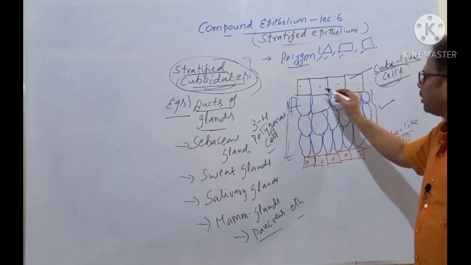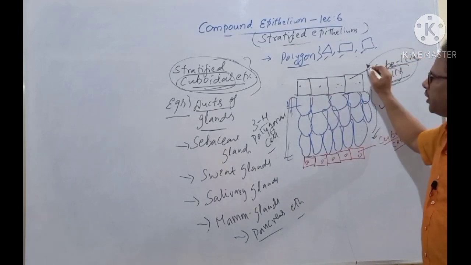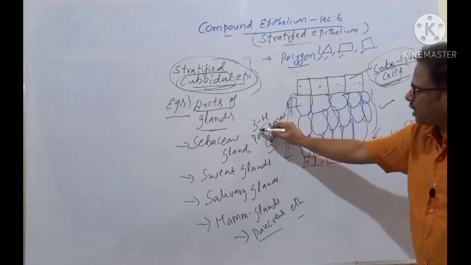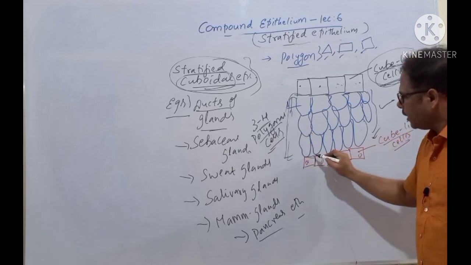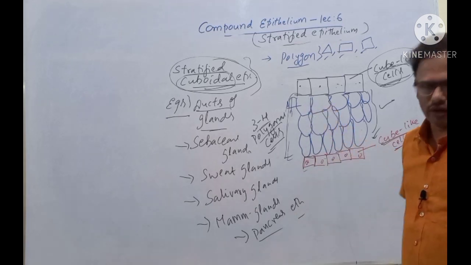What is stratified cuboidal epithelium? The uppermost layer consists of cube-like cells or cuboidal cells, that is why it's called stratified cuboidal. In the middle, as usual, the same thing, 3 to 4 layers of polygonal cells are there, and the bottommost consists of cube-like cells. That is very common. Clear?